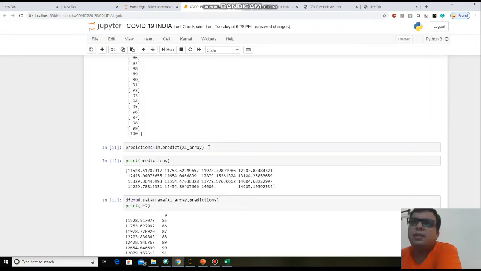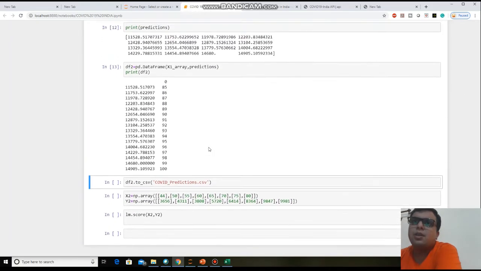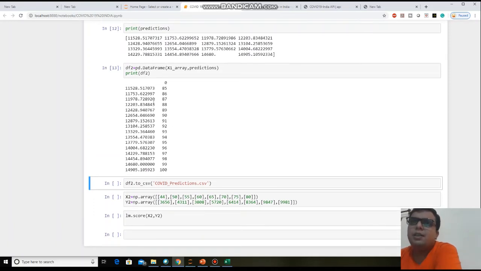So run that line. Okay, so see here you are getting the day values and the number of cases on that particular day. Got it?